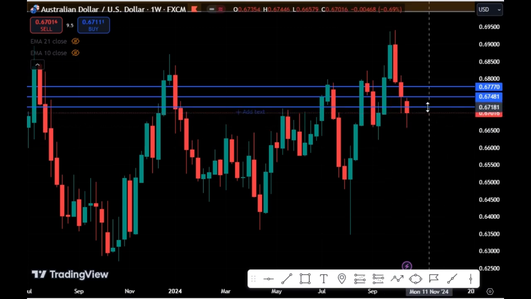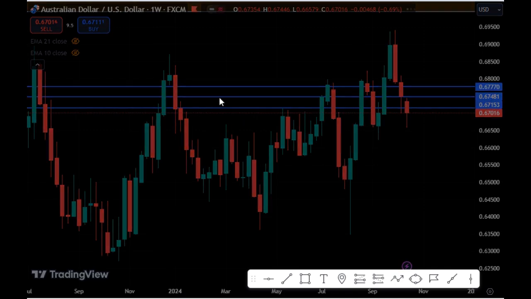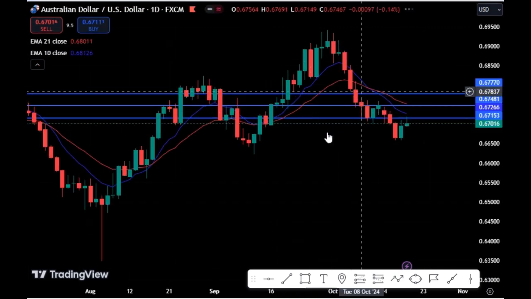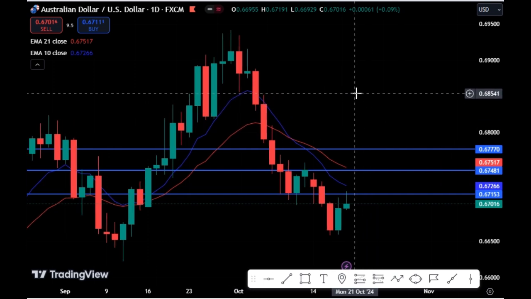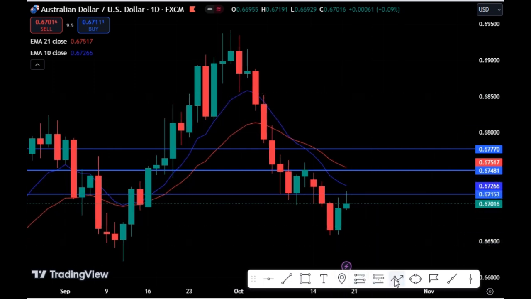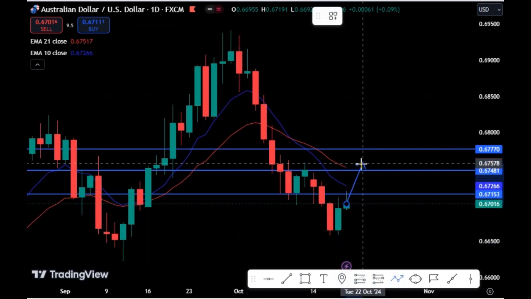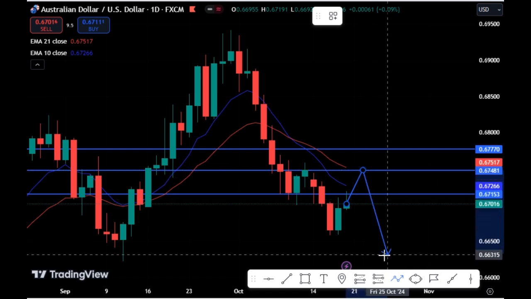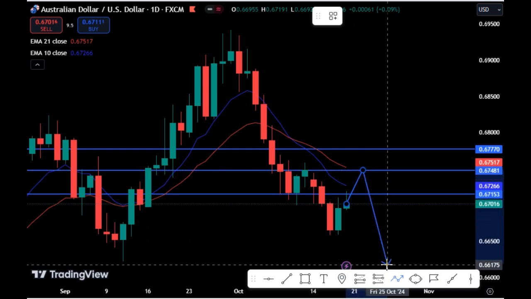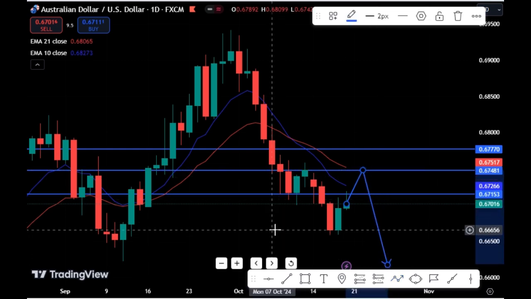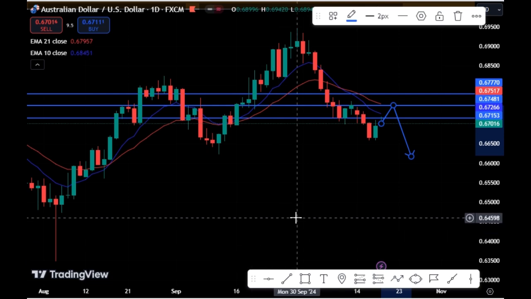So let's go back to our daily chart and look at those levels and mark on the weekly chart. So we're looking at our selling opportunity on these levels. If we have our sell signal around this area, we'll be selling from here to the downside for the Australia USD. So let's continue to look out for a selling opportunity for the Australia USD.